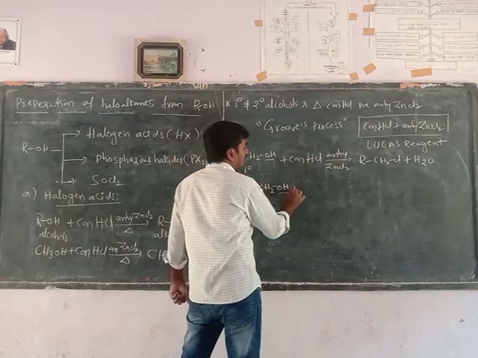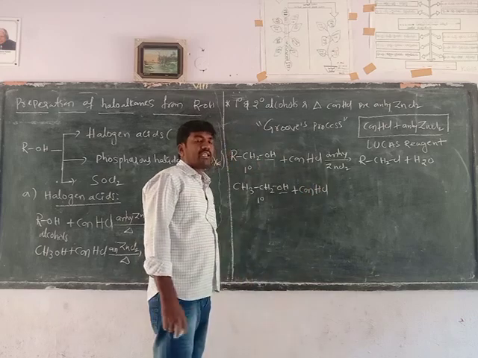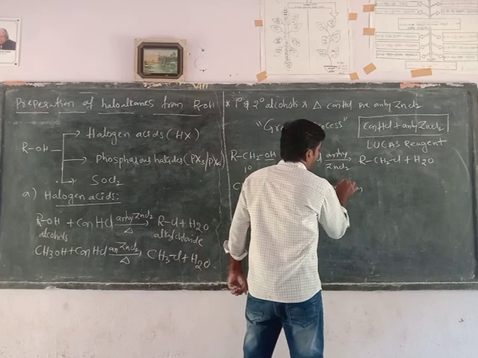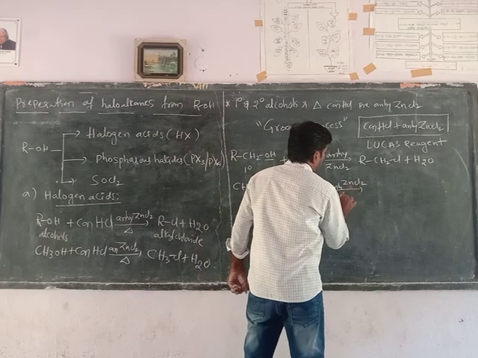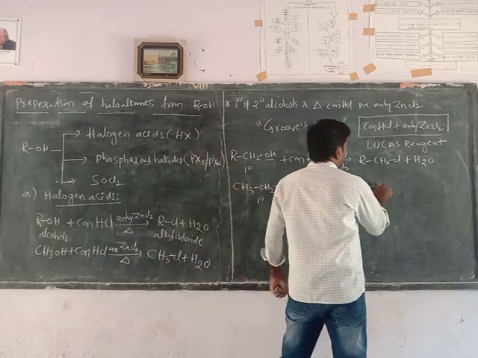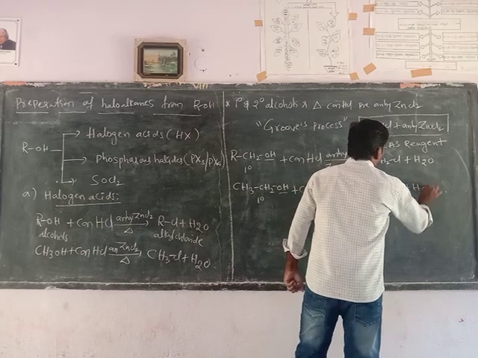When primary alcohols are heated with Lucas reagent, they form alkyl chloride. Ethyl chloride will form, along with a water molecule.